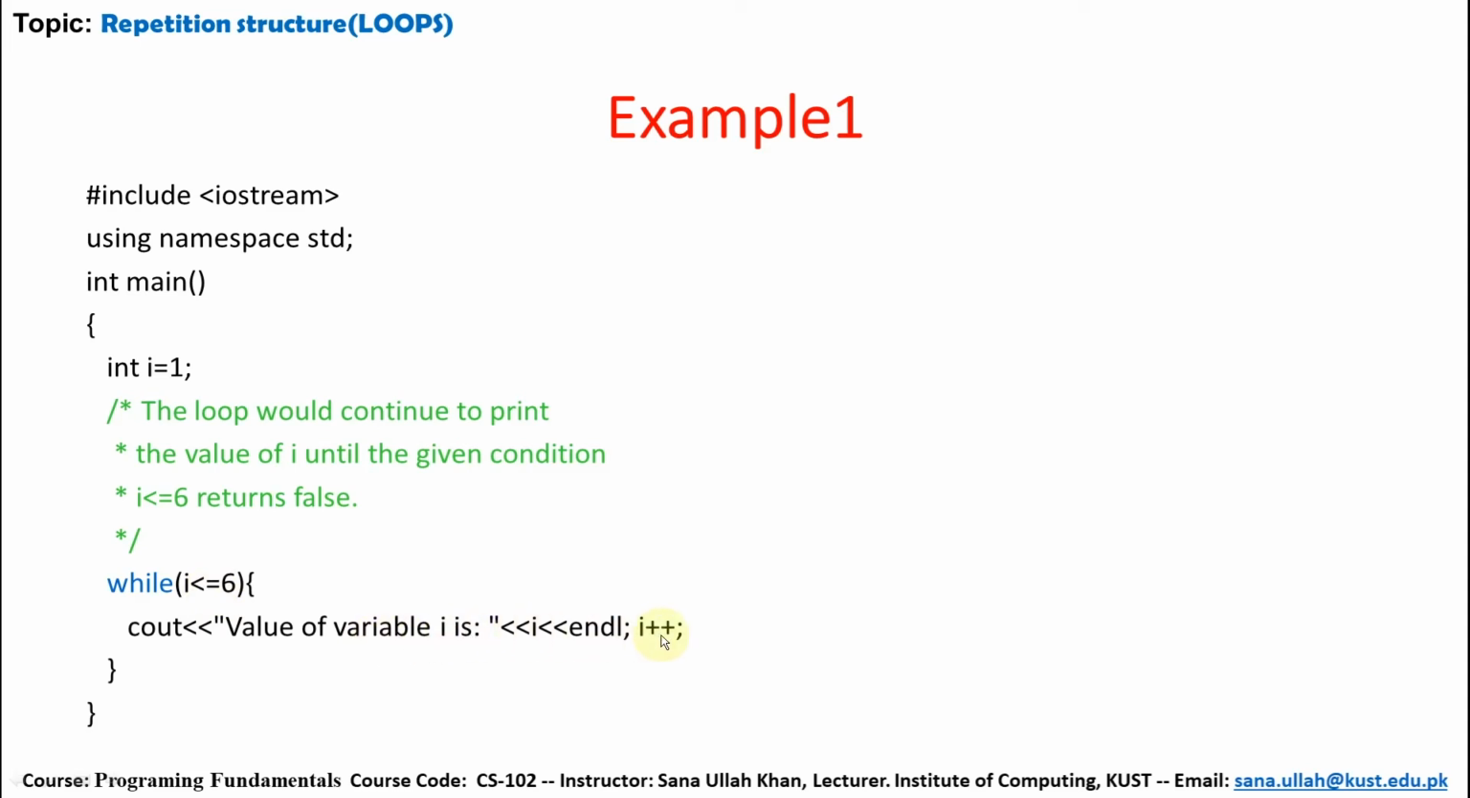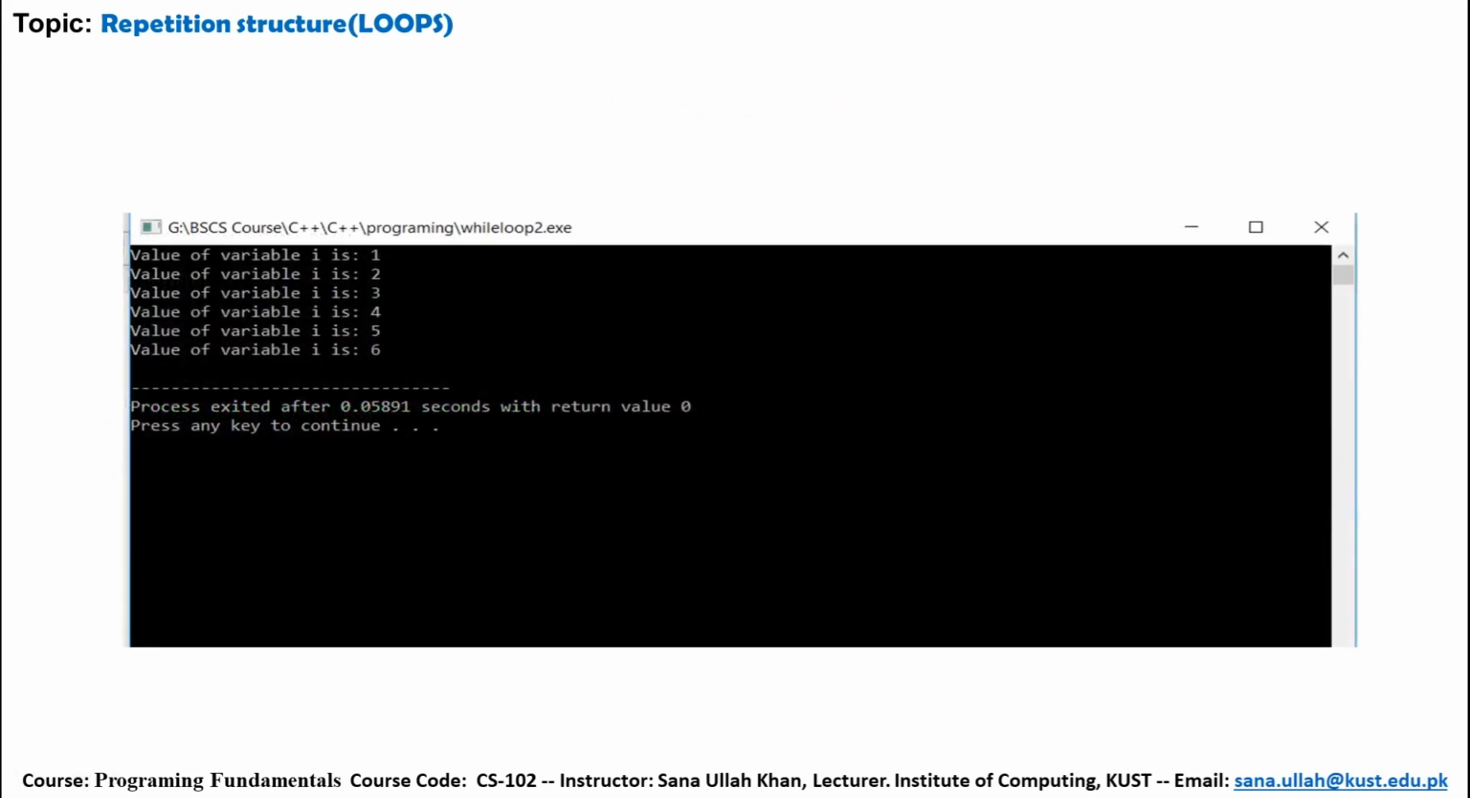After that, when it increases, it will become 7. So 7 less than or equal to 6, the condition becomes false. Then the loop execution will be terminated. So this is the output. Value of variable I is 1, 2, 3, 4 up to 6.